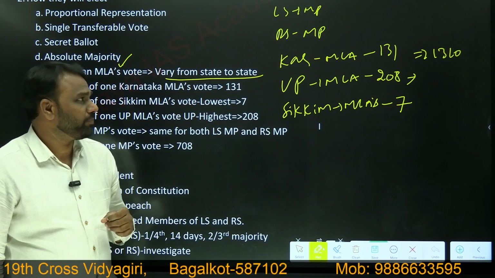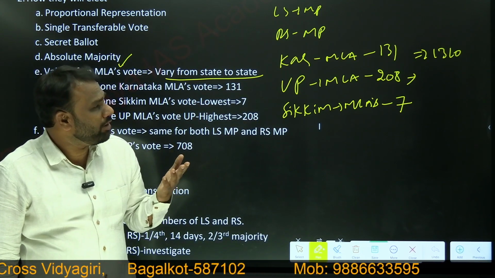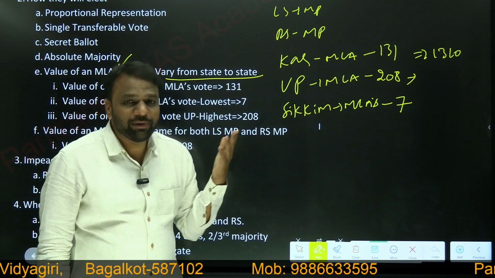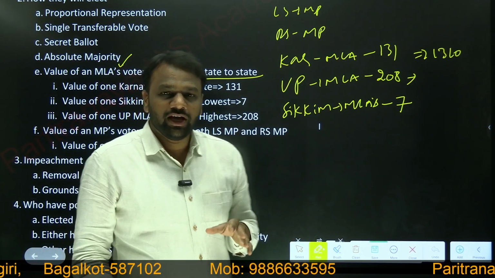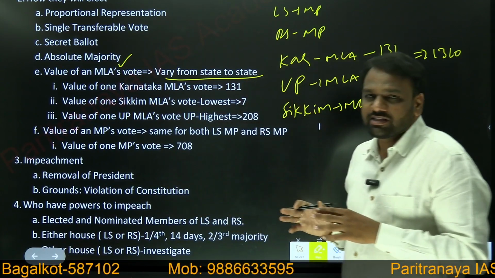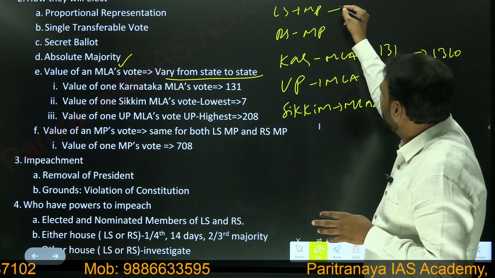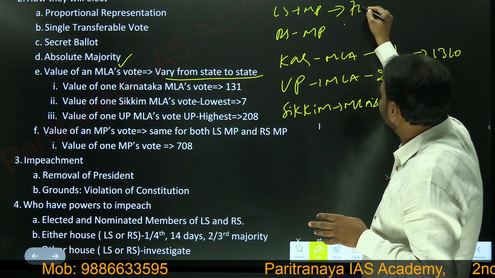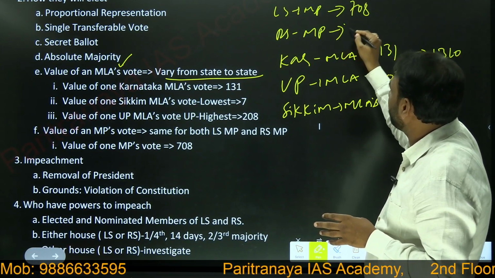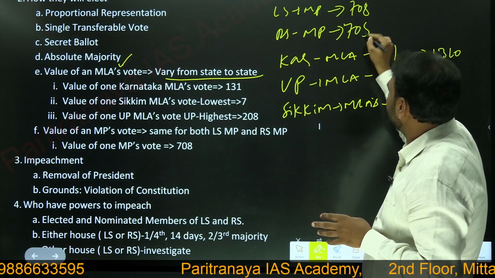Now, what will be the value of one MP's vote? For both Lok Sabha and Rajya Sabha, an MP's vote carries the same value. One Lok Sabha MP's vote is worth 708, and similarly one Rajya Sabha MP's vote is worth 708.